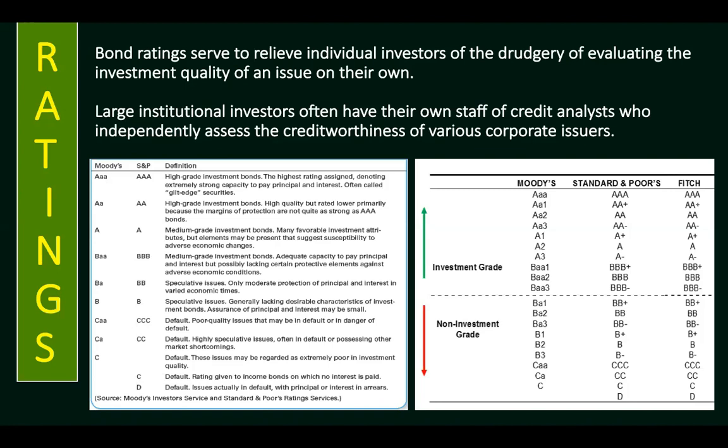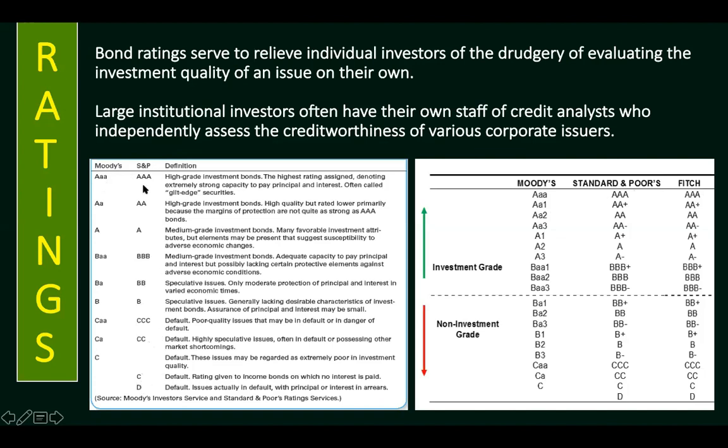There are three famous international credit rating agencies that publish their credit ratings on bonds: Moody's, Standard and Poor's, and Fitch. This is their ratings classification: AAA, AA, triple B, double B, B, triple C, double C, C, and D.